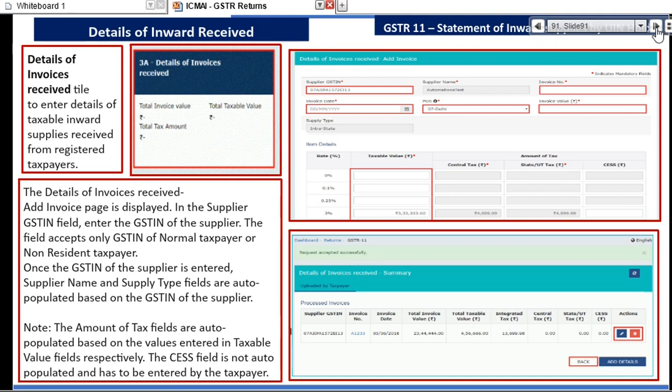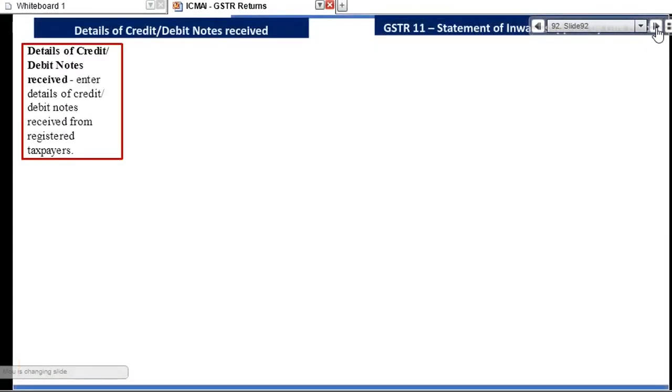Subsequently, what will happen? I have issued an invoice to the agency and they have said that you have to give me a 20% discount because this quarter we could not avail any service, so give me a 20% discount. In that case, I say okay, I'll give you a 20% discount. What will I do? I'll issue a credit note.